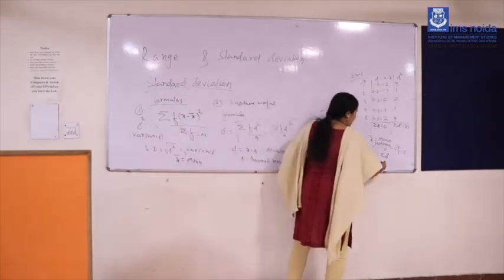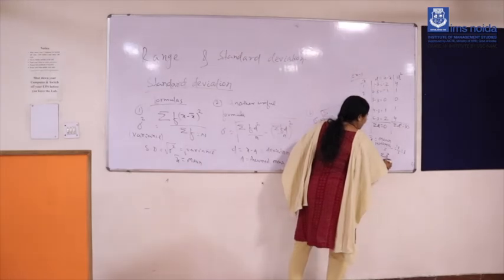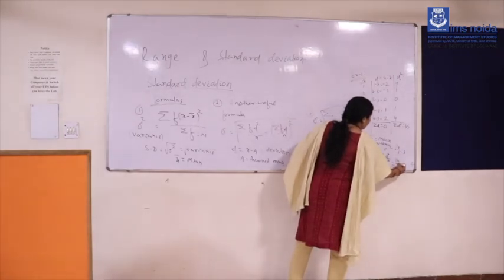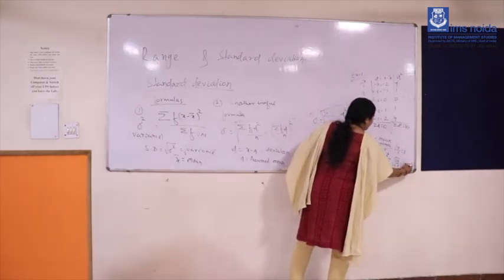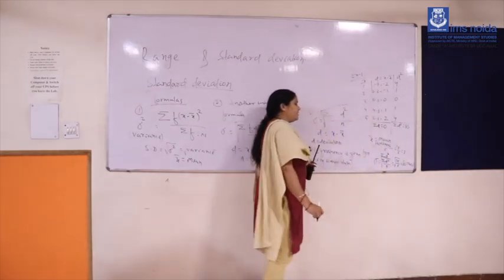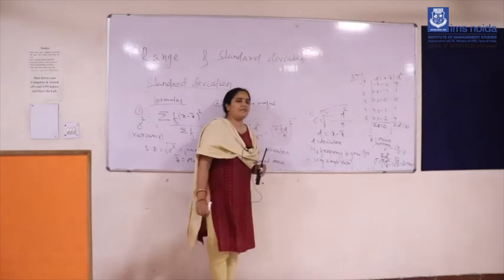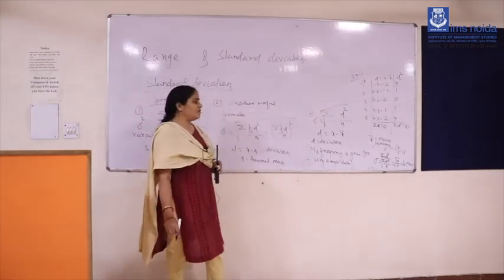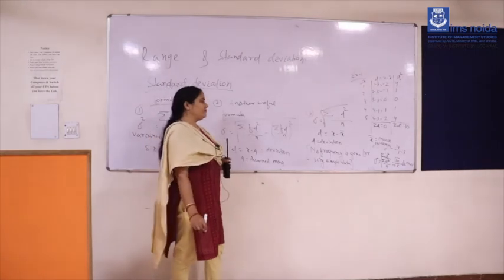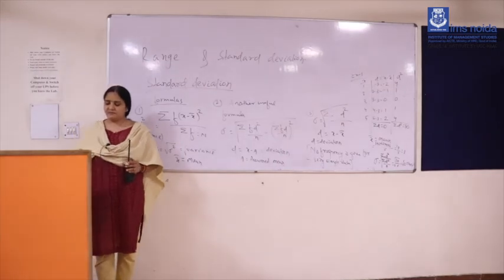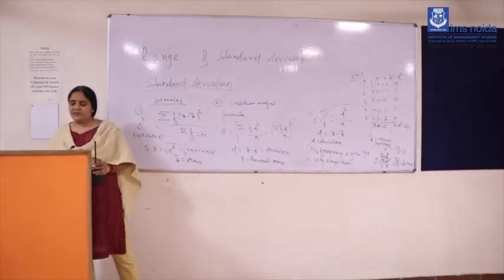Now standard deviation equals, according to the formula, root of 10 divided by 5, it is root 2, which is equal to 1.414, up to 3 decimals we have taken. So standard deviation value for this simple data you are getting 1.414. This is all about very simple data, you can calculate the standard deviation value.